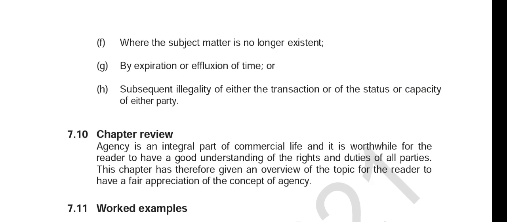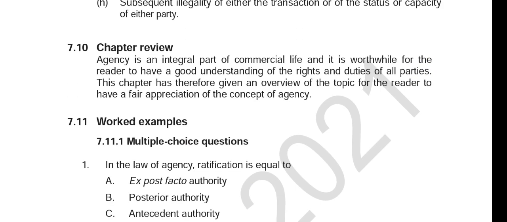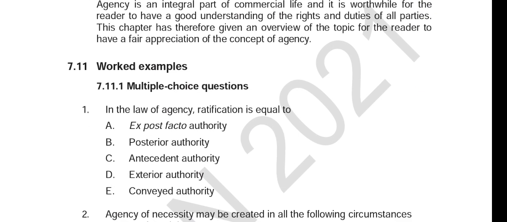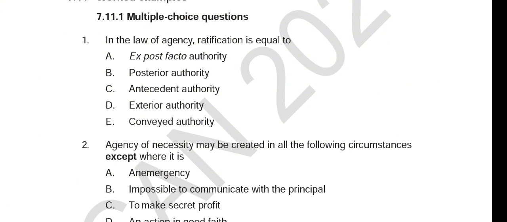So, in summary, we could say an agency is more like the relationship between two parties, whereby one is the agent and the other is the principal, and the agent is acting on behalf of the principal in his dealings with the third party. So if we get this correctly, I think we would be certain to ace this topic, right?